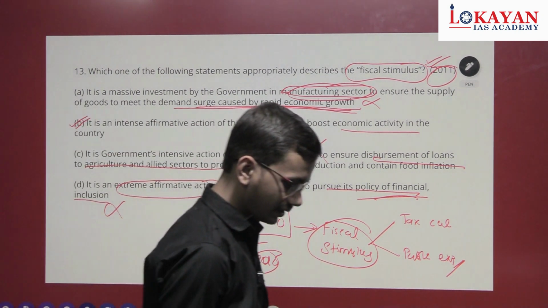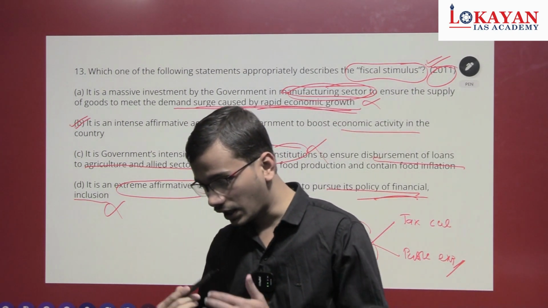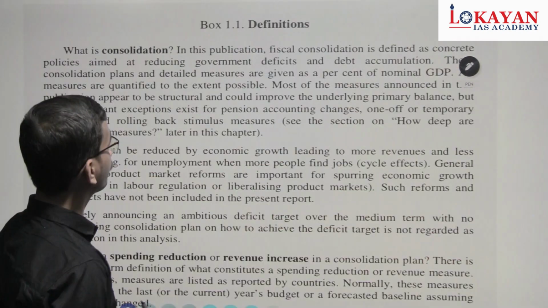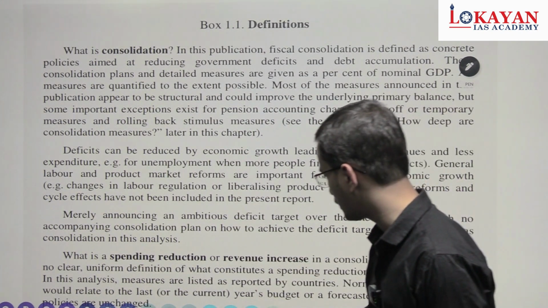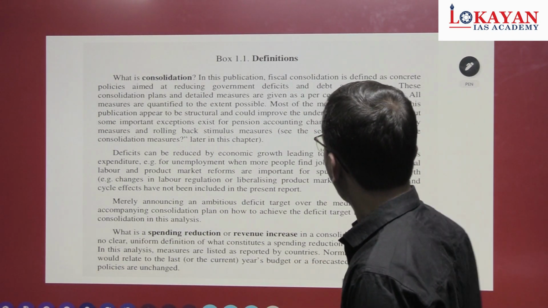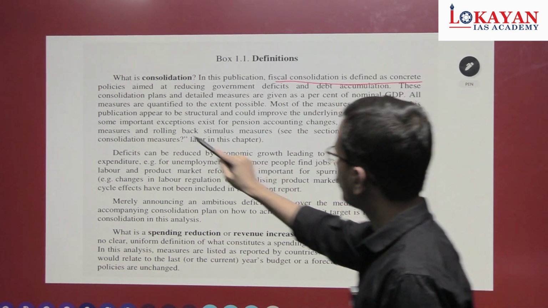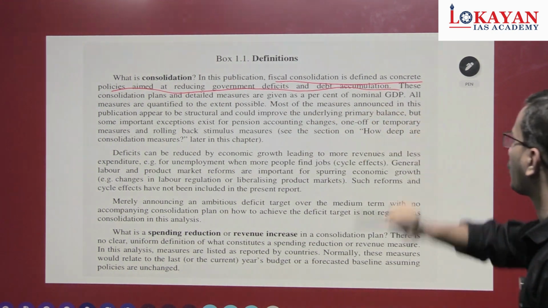So now with fiscal stimulus, we also need to understand its counterpart is fiscal consolidation. What is consolidation? This is a screenshot from the OECD website. Fiscal consolidation is defined as concrete policies aimed at reducing government deficits and debt accumulation.